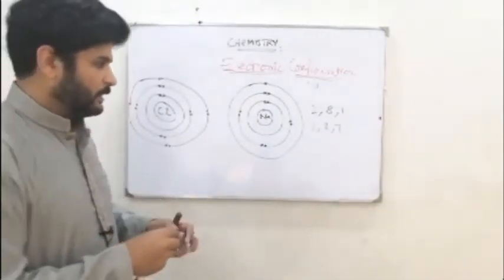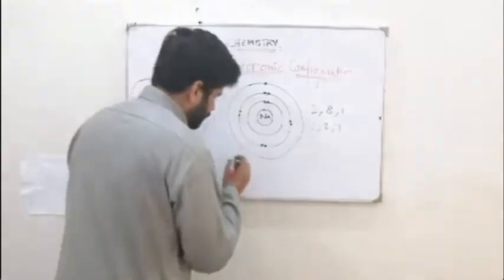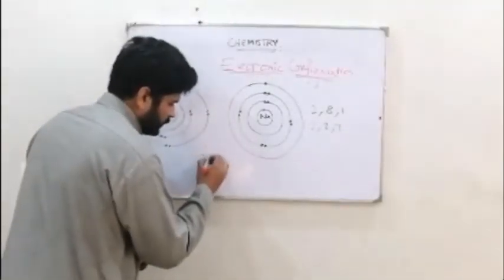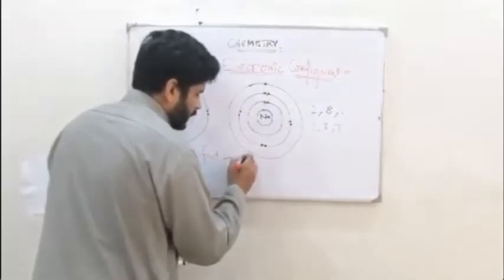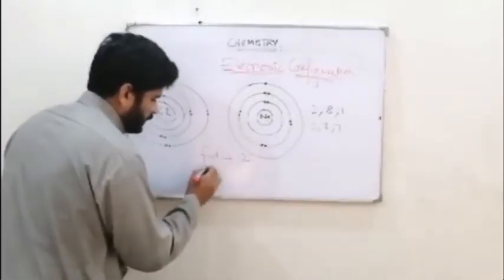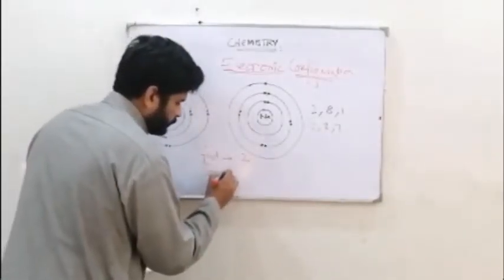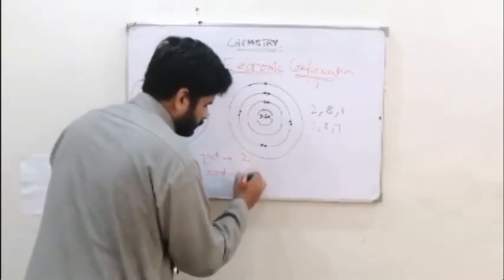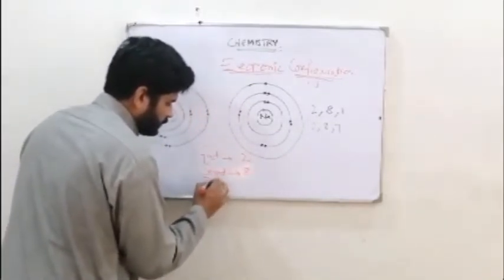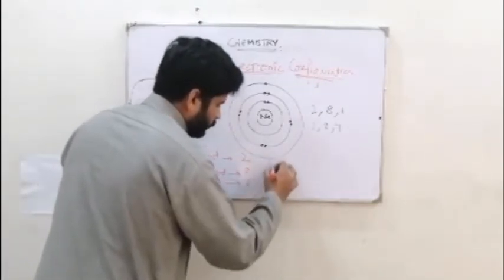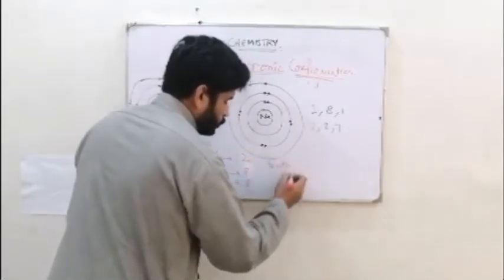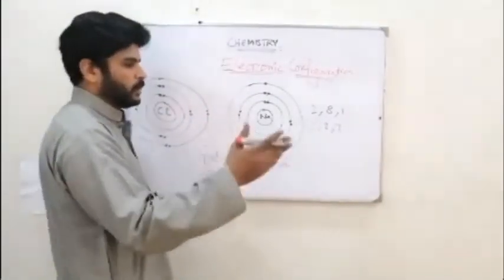That pattern is, in the first shell the maximum number of electrons that can be catered for is 2. In the second it is 8, in the third it is 8, and in the fourth shell you just need 2 more electrons.